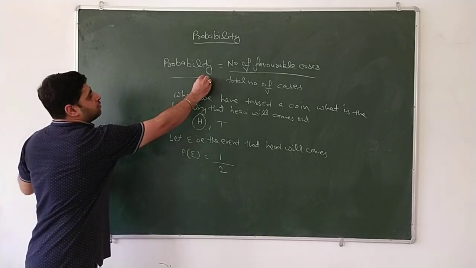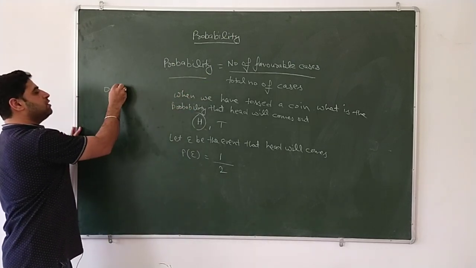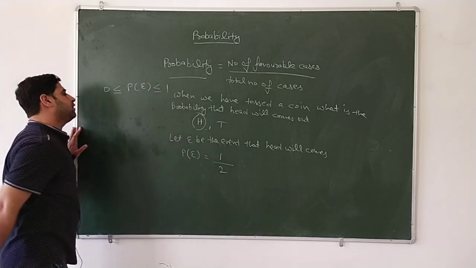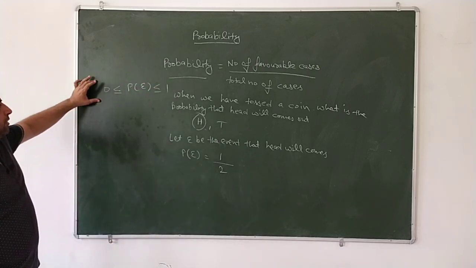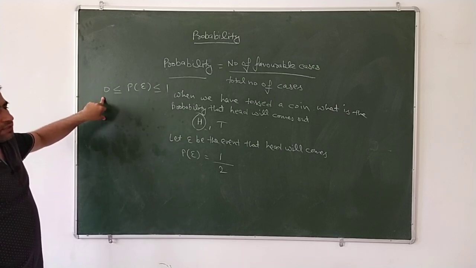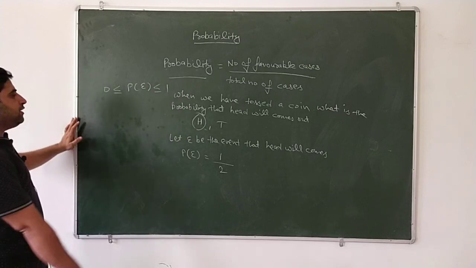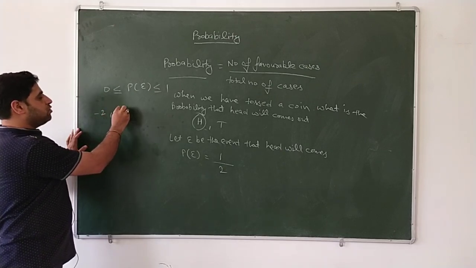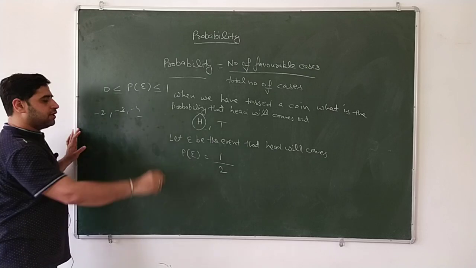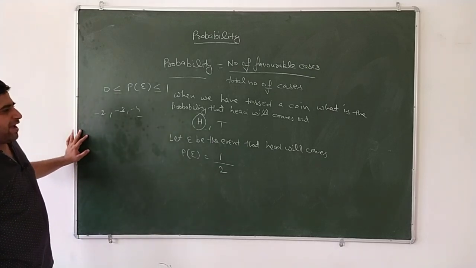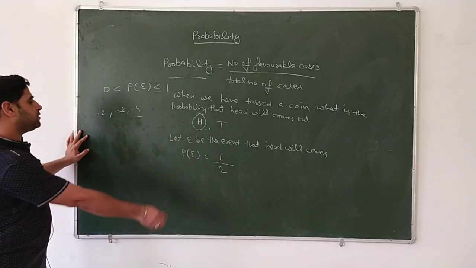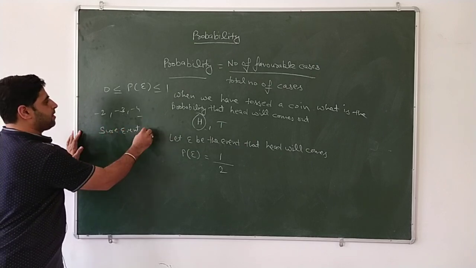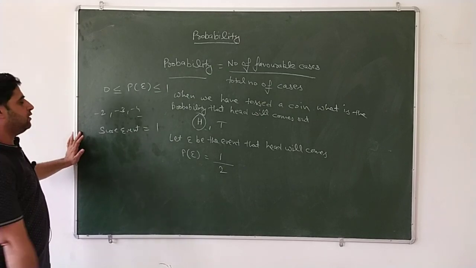Probability is greater than or equal to 0 and less than or equal to 1. It means the probability value will be in between 0 and 1. Probability will never be negative, so values like -2, -3, -4 will not come out. For a sure event, the probability is 1.